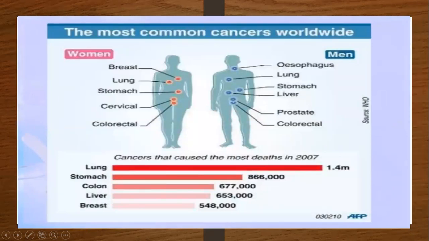The most common cancers worldwide are shown here. Lung cancer is the highest, at 1.4 million. Then stomach, colon, liver, and breast. These are the cancers that have caused the most deaths from 2007 till date: lung cancer, stomach cancer, cervical cancer, colorectal cancer, breast cancer, oesophagus cancer, liver cancer, and prostate cancer. These are the types of cancers most commonly found worldwide, and death takes place.